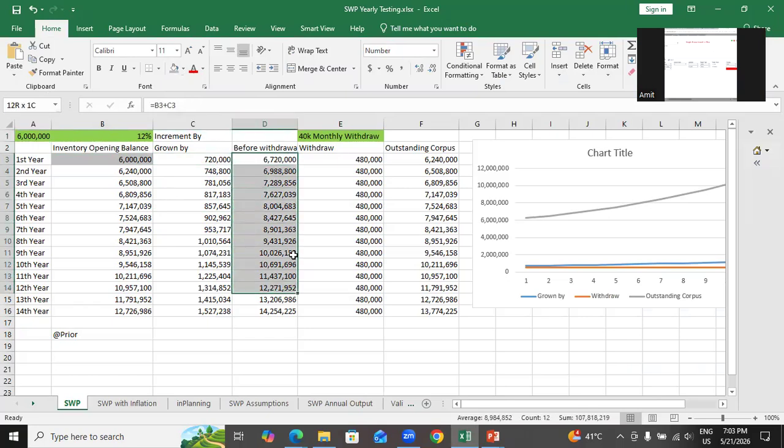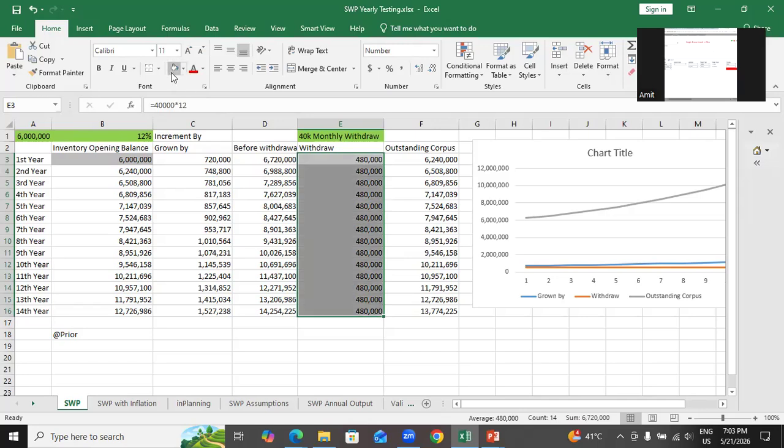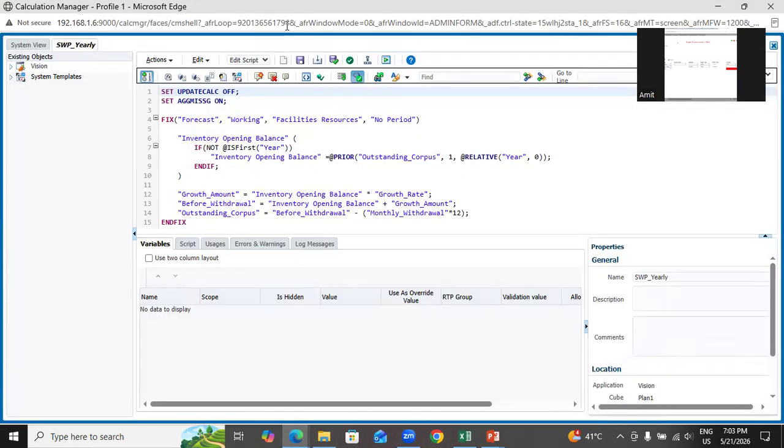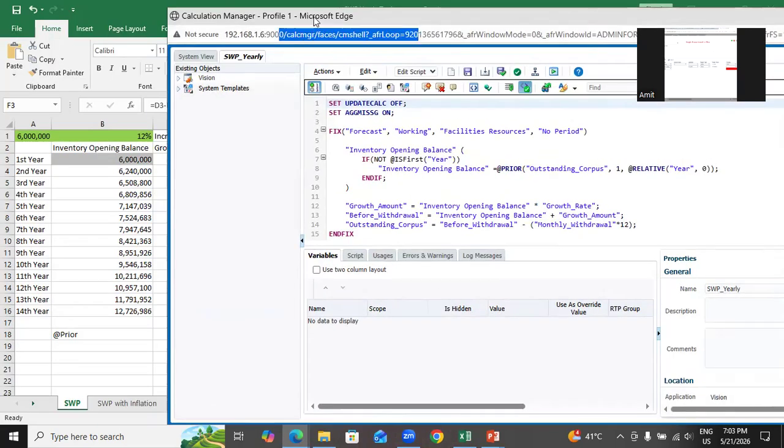This is going to be calculated. This is going to be fixed every year. So I put one time, it's a one time input and it will remain the same. And my outstanding corpus would be at the end of the year, right? So keeping the same formula, I wrote a business rule. Look at this. Pay attention to this part.